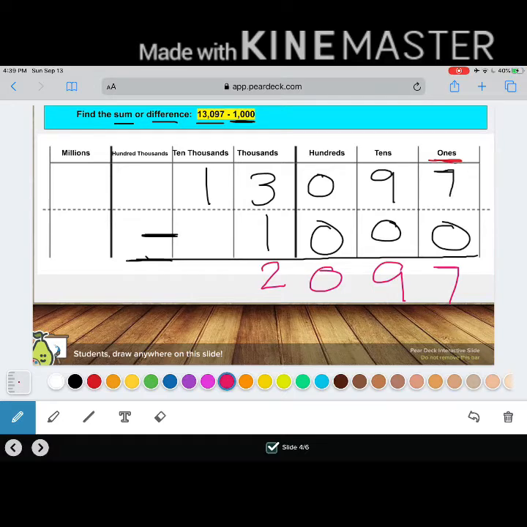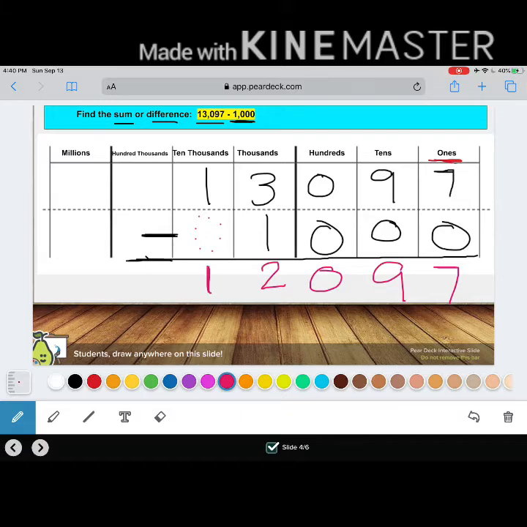And now I'm on my last place value, my largest place value. 1 ten thousand minus, there's no number here on my second number. If there's no number, we're going to imagine that there's a 0, an imaginary 0 there. Now we can subtract and find the difference. 1 ten thousand minus 0 ten thousands. What's my difference?